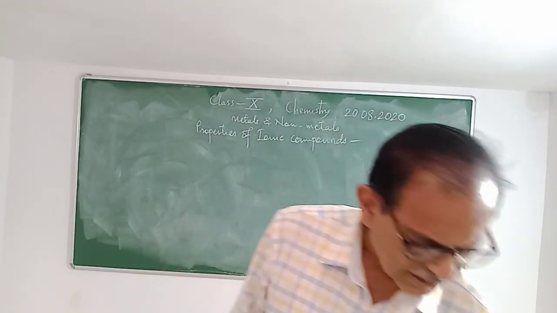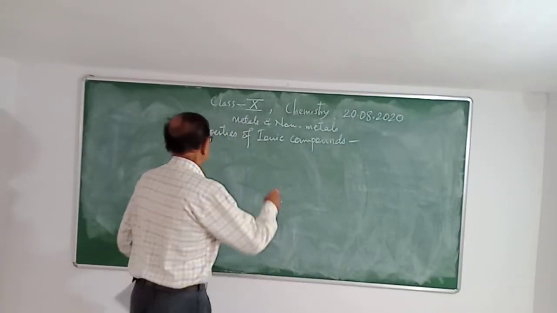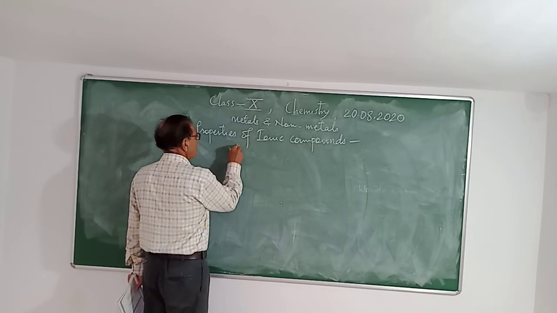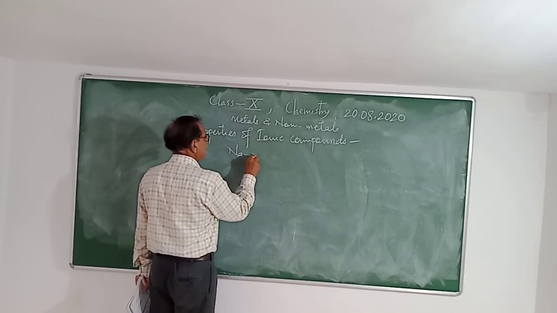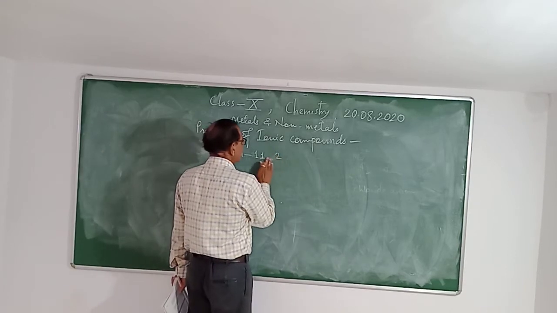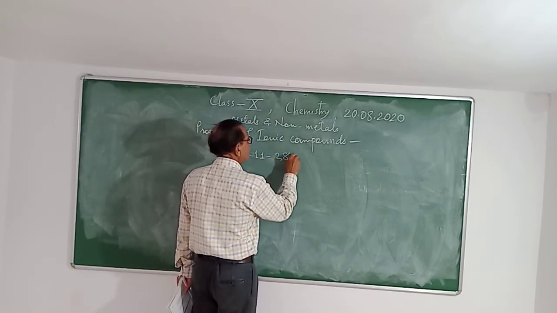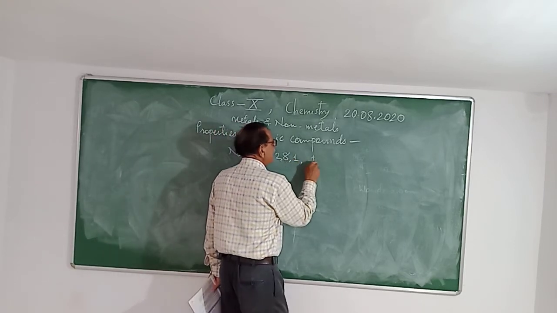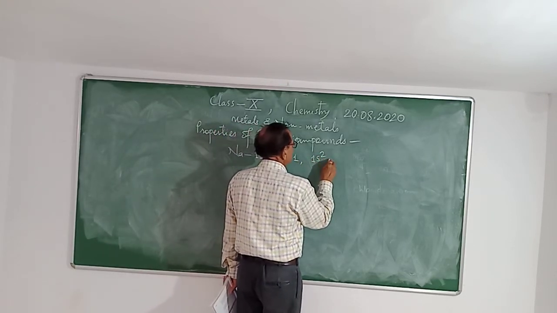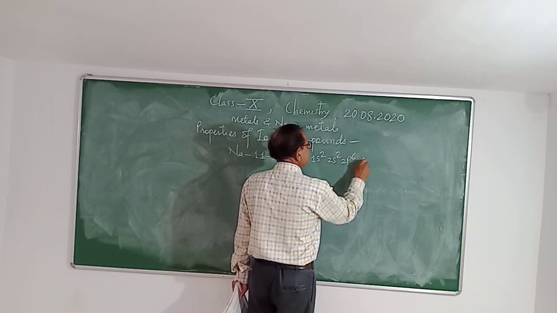Then the questions are given. Write the electron dot structure for sodium. Sodium has atomic number 11, and we can write the electronic configuration as 2, 8, 1, or 1s2, 2s2, 2p6 and 3s1.